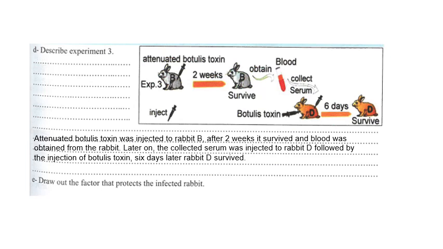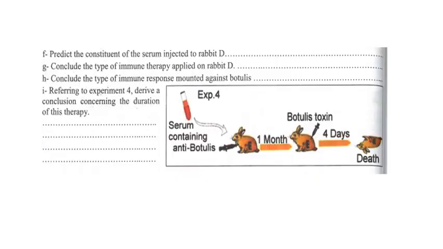Draw out the factor that protects the infected rabbit. The serum from rabbit B protected rabbit D from botulism toxin. Predict the constituents of the serum injected to rabbit D. The serum contains anti-botulism antibodies. Conclude the type of immune therapy applied on rabbit D. We conclude that the applied therapy is serotherapy.